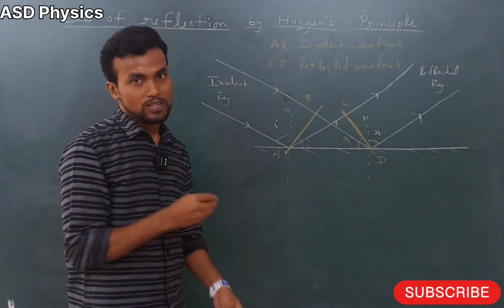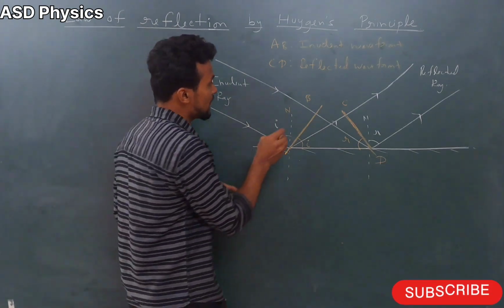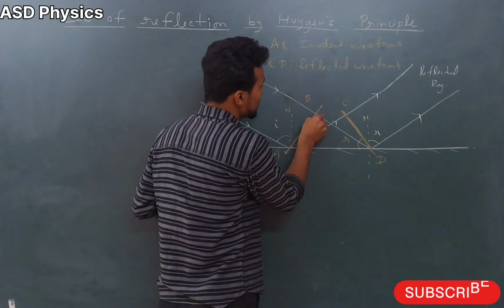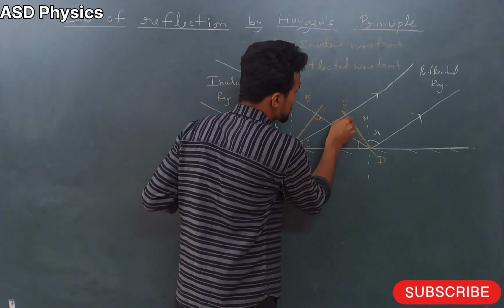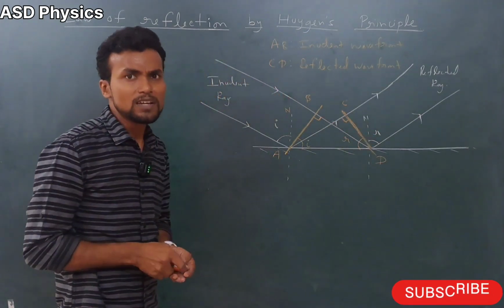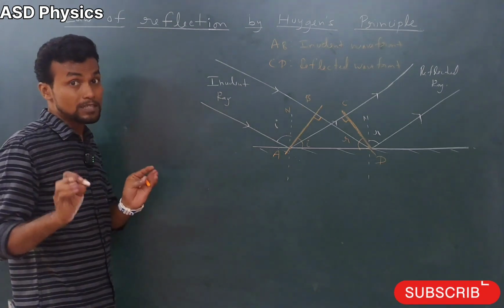Just see it very properly. Now, my dear students, what I told you: the wavefront and the ray make how much angle? 90 degrees. And this also, how much angle here? 90 degrees. Okay, now my dear students, we will do the mathematical part here.